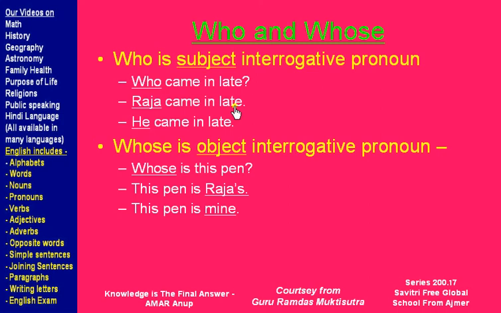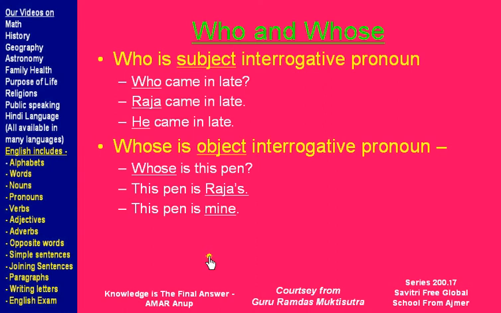Remember, we talked about a sentence as three parts: a subject, a verb, and an object. Subject is the one who does the activity, verb is the activity, and object is the receiver of that activity. So when we ask the question who came in late, we answer Raja came in late or he came in late. Both these are subjects. So when you ask a question with who, the answer is a subject.